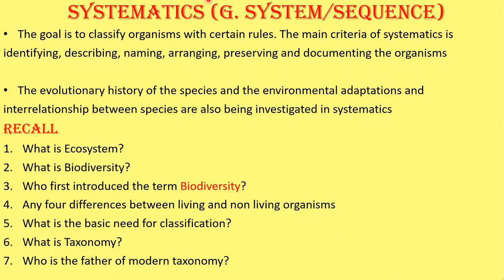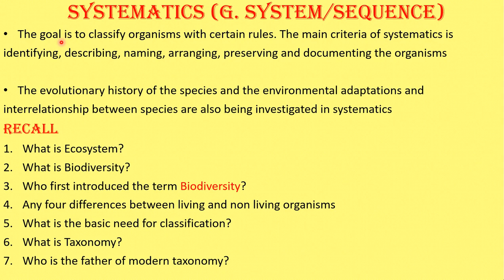Now coming to the end of this, systematics. What is systematics? We are going to see systematic arrangement. It is a Greek word, okay, Greek word we are using in biology. System, what is the meaning of system? Sequence. Sequential arrangement of organisms. Classifying the organism and sequential arrangement of the organism is called systematics.